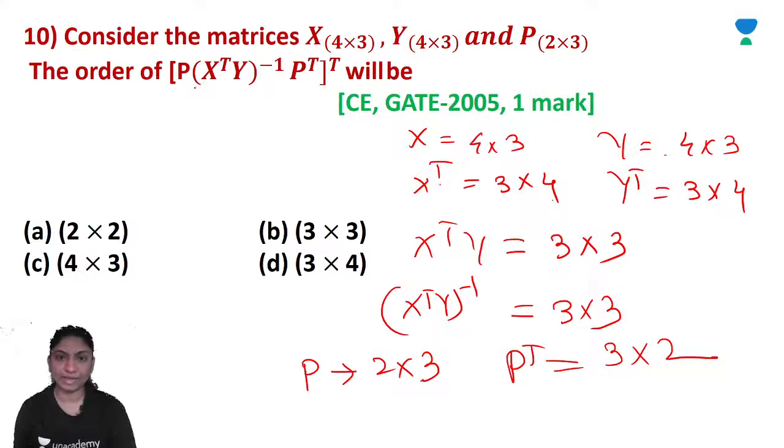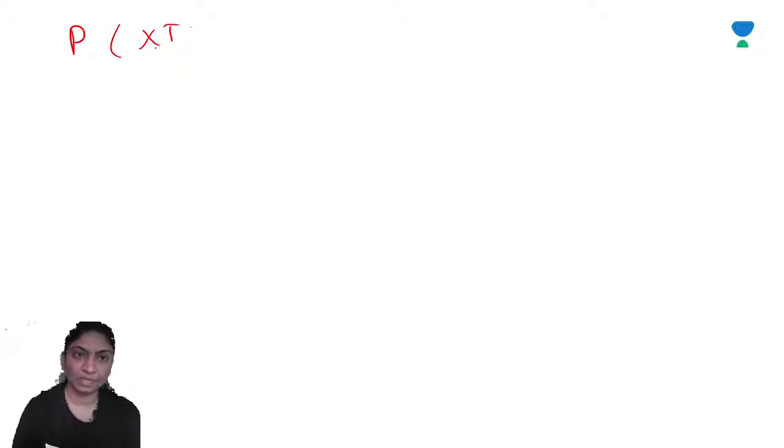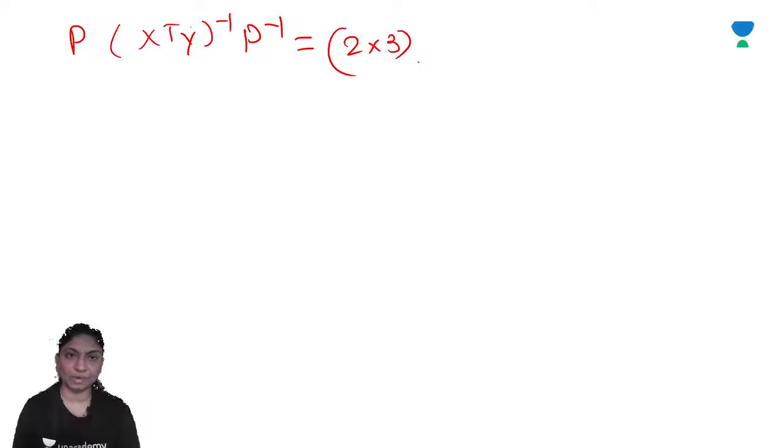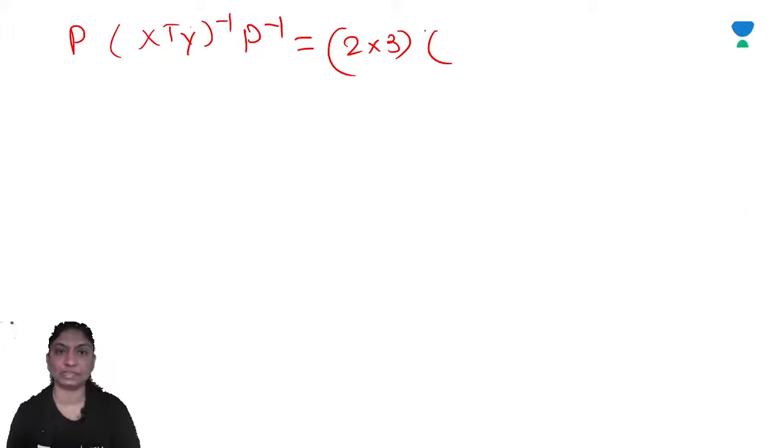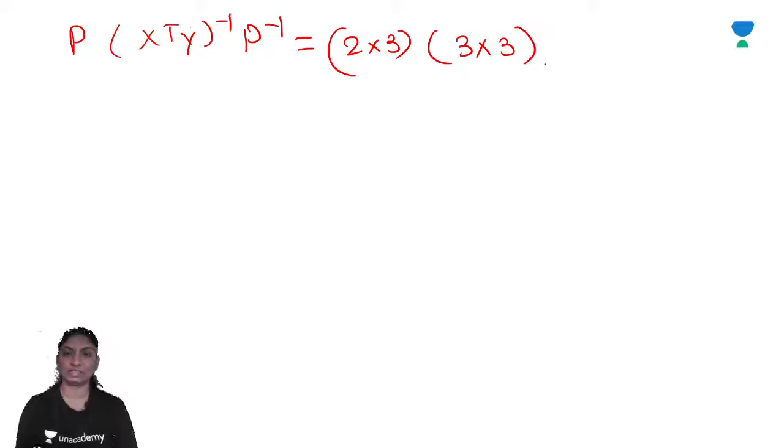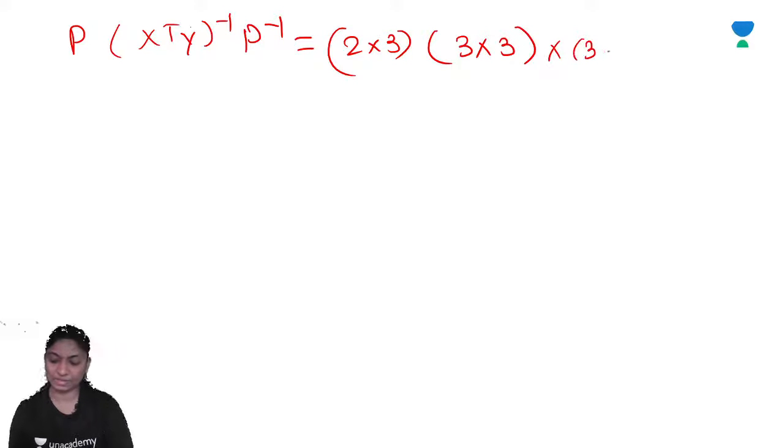Now here, P into (X transpose Y) inverse into P transpose. P is of order 2 by 3. I am calculating directly here. (X transpose Y) inverse we already calculated is a 3 by 3 matrix, and P transpose is a 3 by 2 matrix. Right? So we can calculate here.